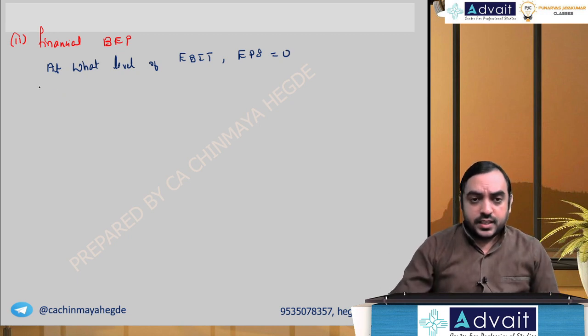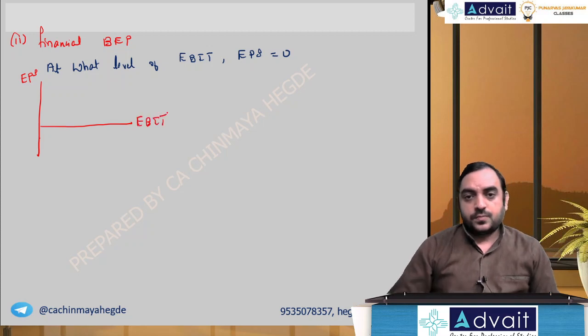So basically, if I draw a graph like this, this is EPS, this is EBIT. When EBIT changes, EPS also will change.